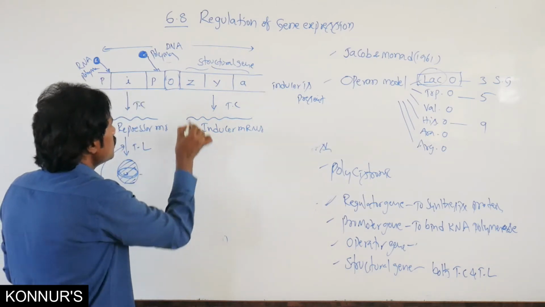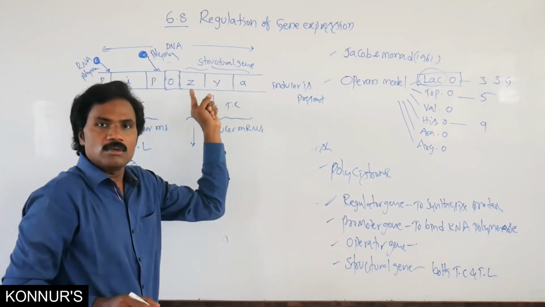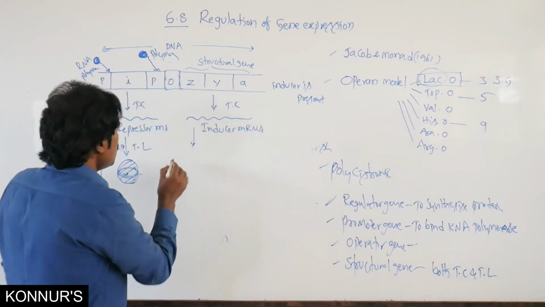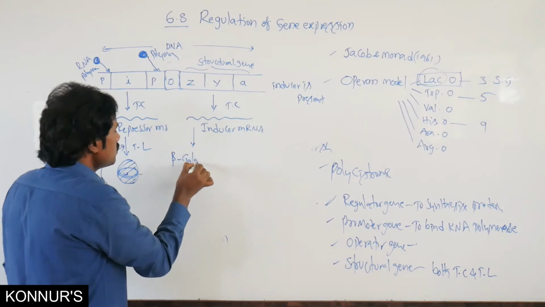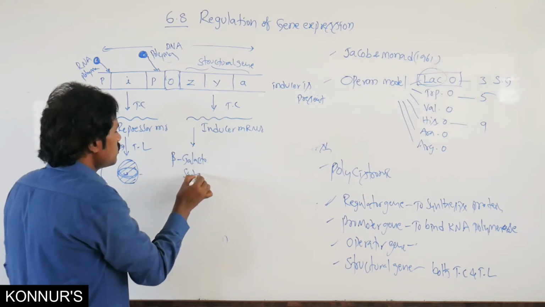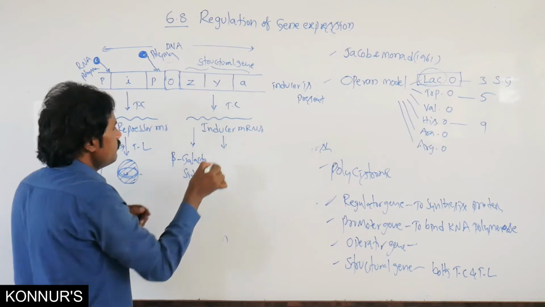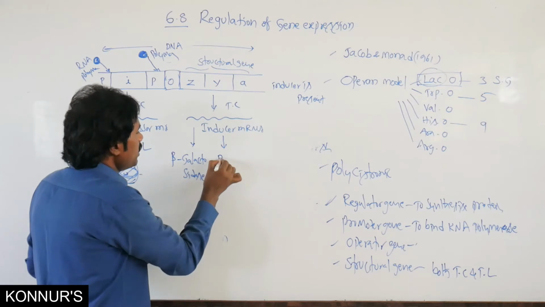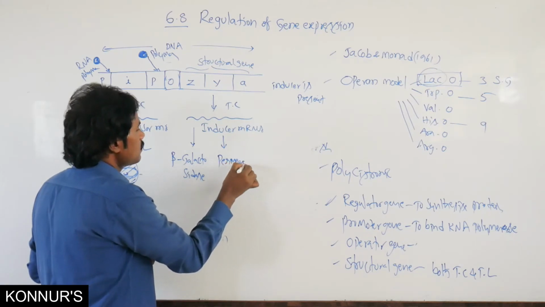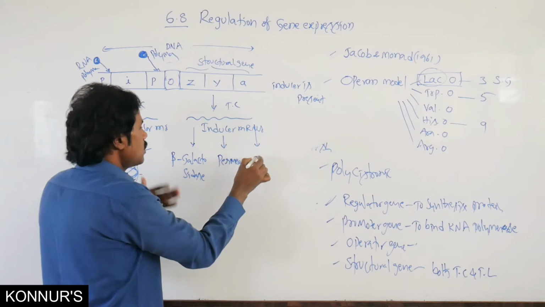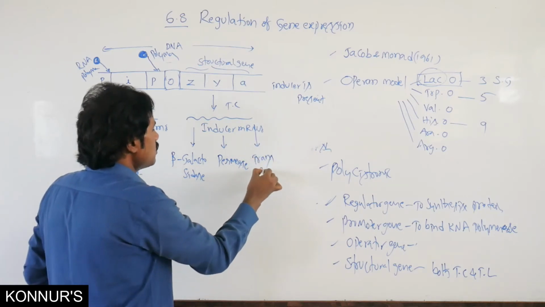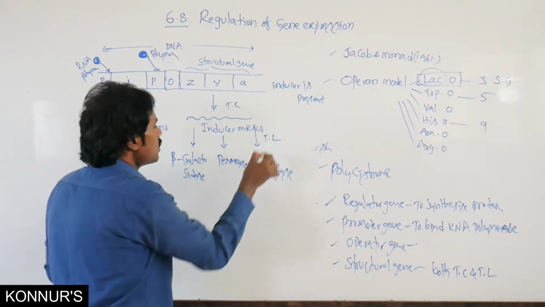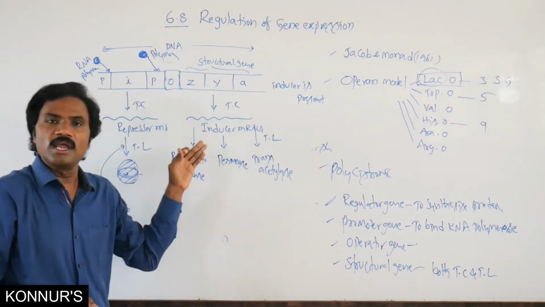Suppose the Z gene is there, it synthesizes beta galactosidase enzyme. Then Y translates permease, whereas A translates transacetylase. So this translation process takes place.